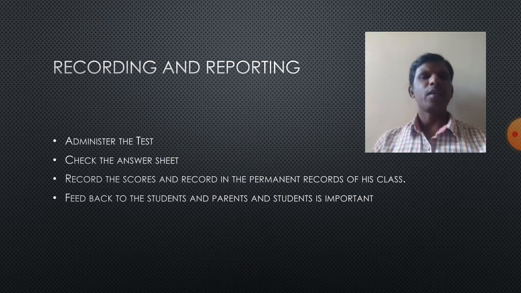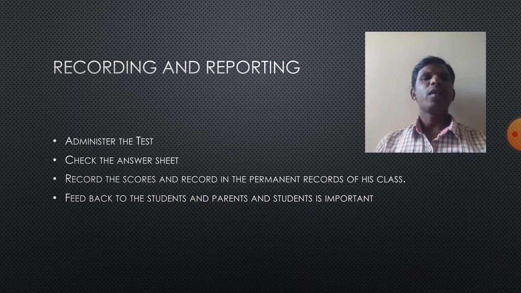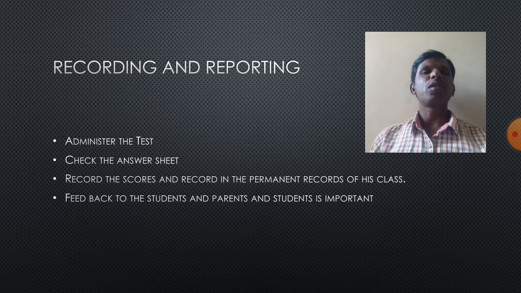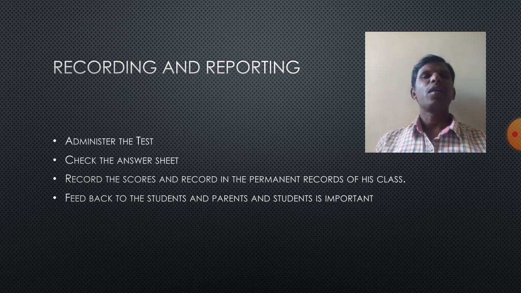So generally, how do we go about the process of recording and reporting? First the teacher administers the test to the students, then he collects the question paper and answer sheets from the students, then he checks the answer sheet and evaluates the answers written, that means recorded by the students in the answer sheet.